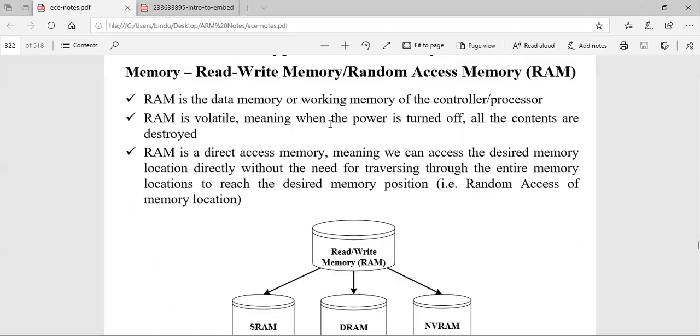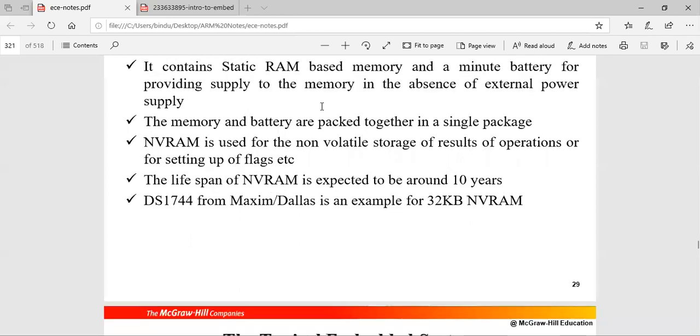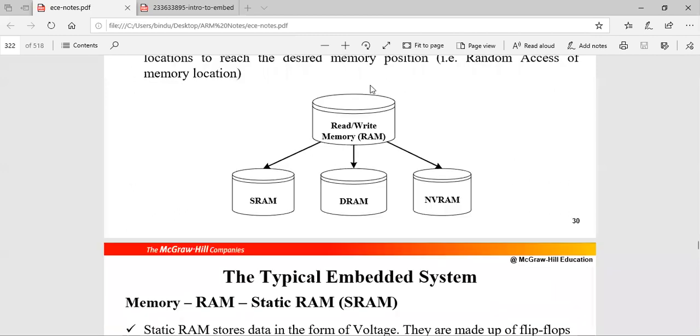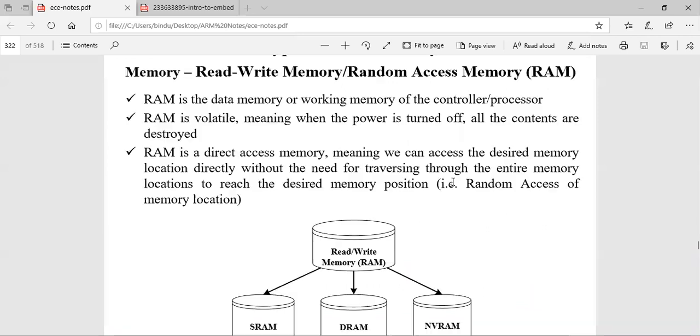So ROM is non-volatile, RAM is volatile. That is why you have NVRAM, where a battery is used in order to retain the data even if the power goes off. So this NVRAM even comes here, that is what is shown. You can tell it under ROM and also here under RAM. Then RAM is a direct access memory, that is, you can directly access the desired memory location.